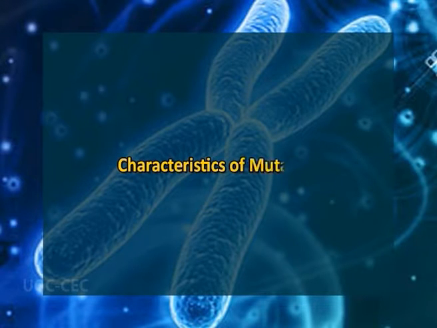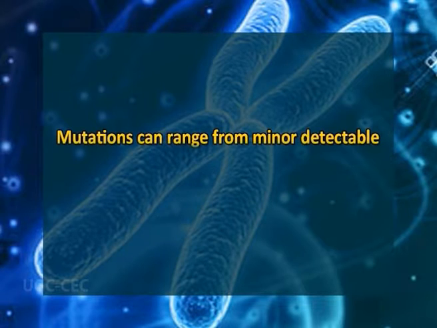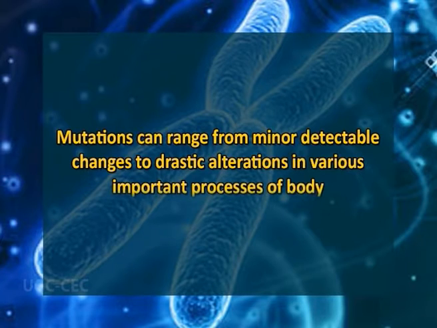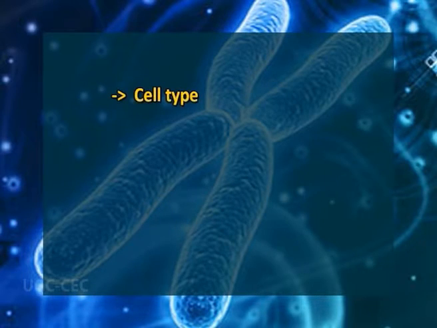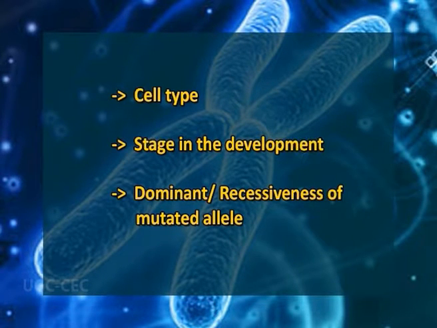So what are the characteristics of mutation? Mutations are random. That is, the occurrence of a mutation is independent of the usefulness or otherwise of that mutation. Mutations can occur in any cell and can happen anytime. Mutations can range from minor changes which are detectable biochemically to drastic alterations in various important processes of the body. The effects of mutation are determined by the cell type, stages in development, and dominance or recessiveness of the mutated allele.